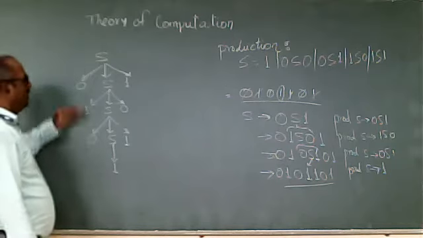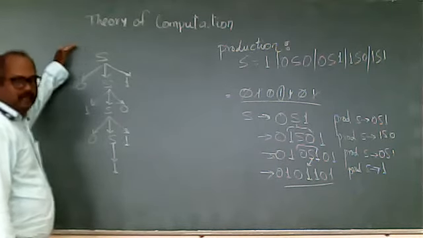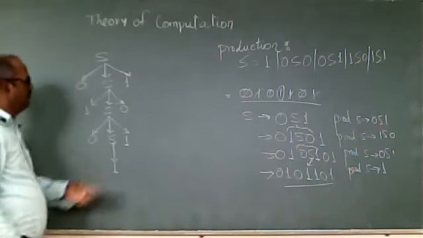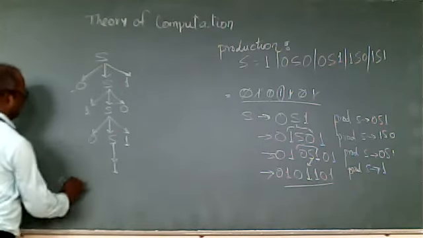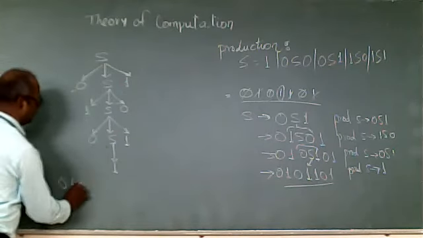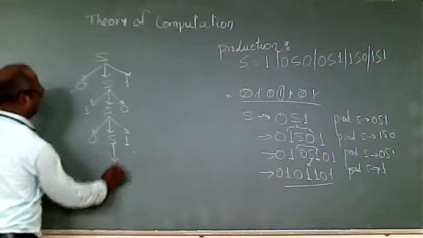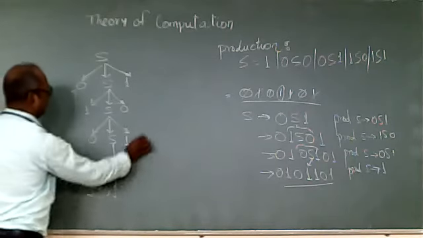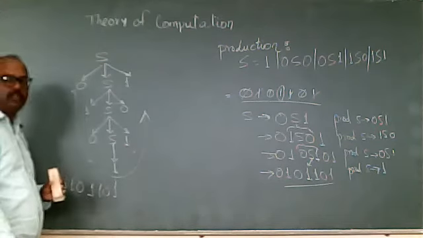In the derivation tree, the root is always the starting symbol and the terminals are always the leaf nodes. So the string will be 0 1 0 1 1 0 1. We always read it left to right, with all the terminals.